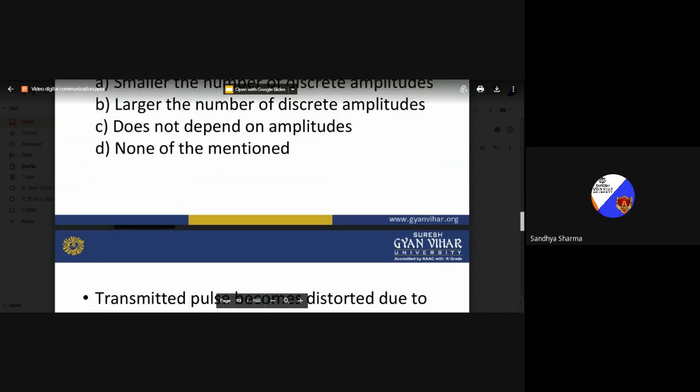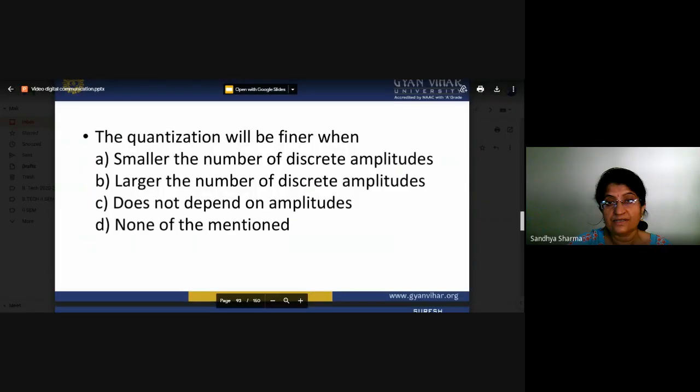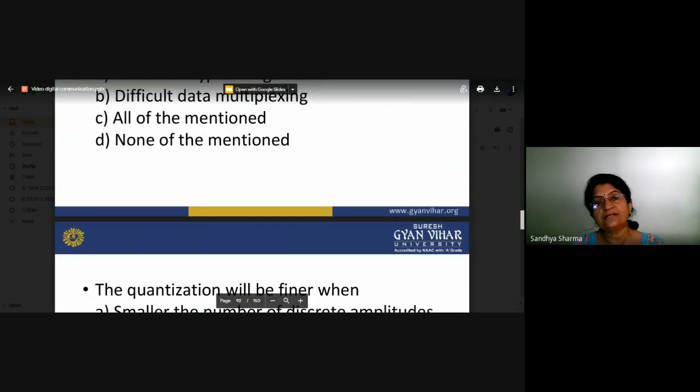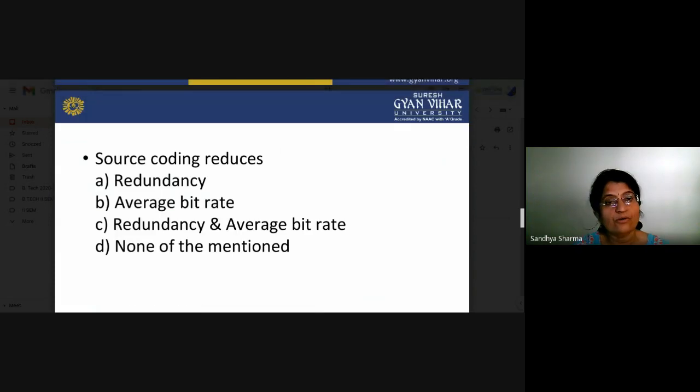Quantization is a very important part. If you are talking about an image signal, in that image signal we also do quantization, because quantization is what converts our analog signal into a digital signal. And when we are talking about digital image processing, that is basically the part where your image moves to the digital domain. When you have to convert your image into the digital domain, there are again steps which you have to follow: sampling and quantization. So sampling and quantization is a very, very important part.